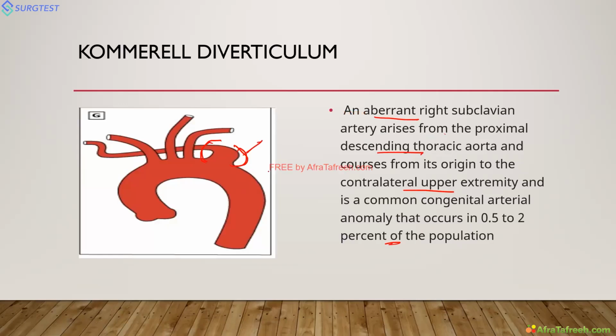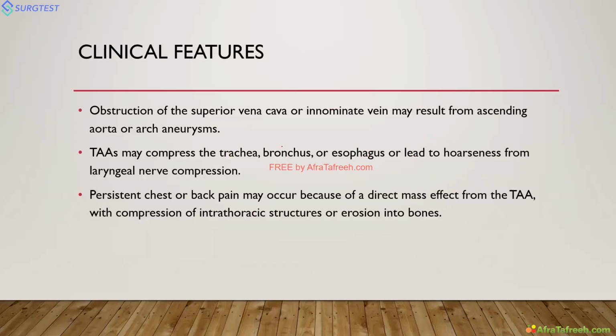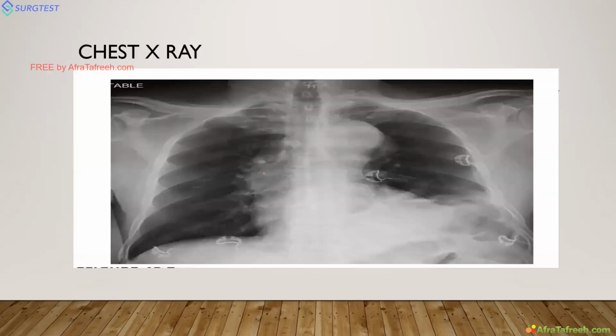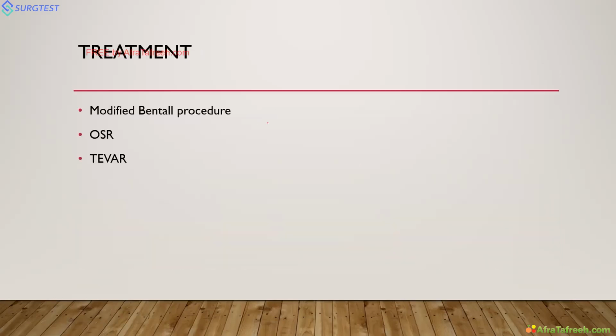This is another cause of aneurysm. It can cause aneurysm, dilatation, and it can obstruct the esophagus and the airway. It can cause back pain, chest pain, and it can erode the bones. In this X-ray, you can see the descending thoracic aorta hugely dilated. The treatment is the same as for thoracic aortic aneurysm.